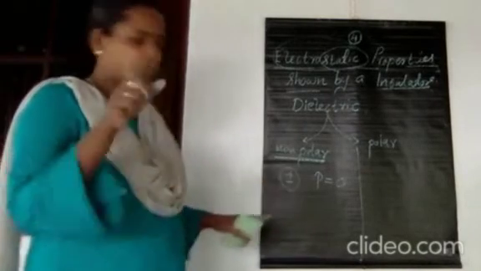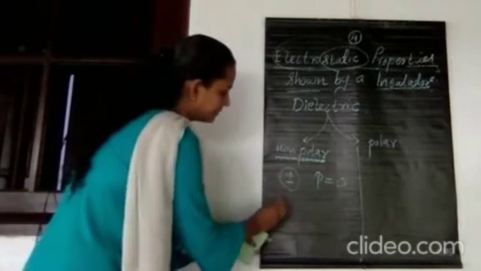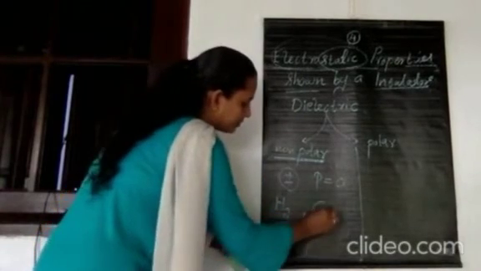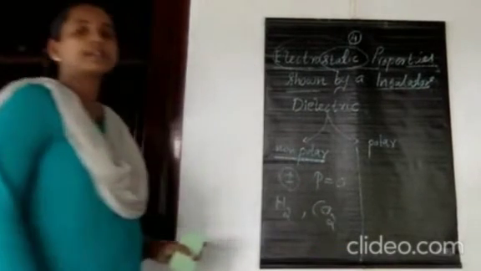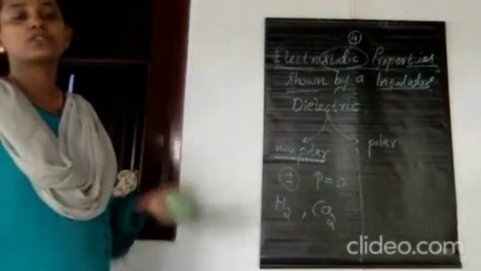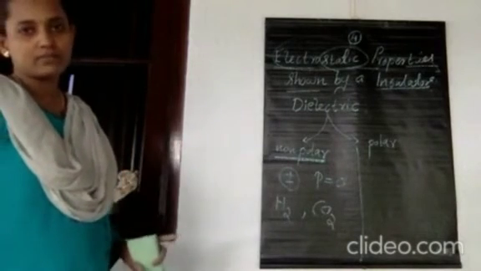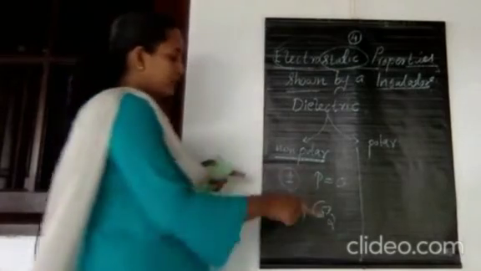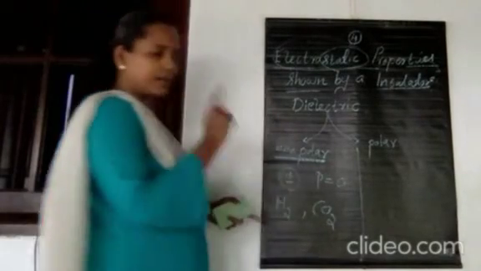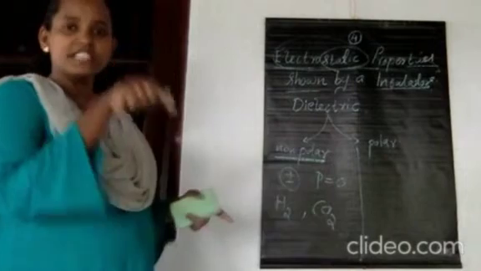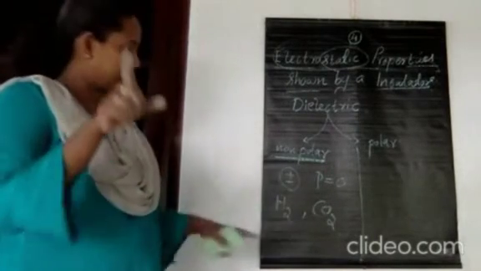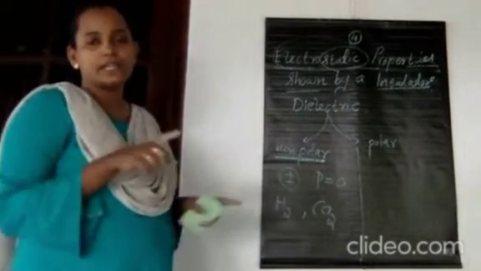Non-polar molecules. For example, H2 and CO2. H2 and CO2 are examples of non-polar molecules. The center of mass of positive and negative charges coincide, and because of that there is no net dipole moment. Net dipole moment is equal to 0 in the absence of an external electric field.